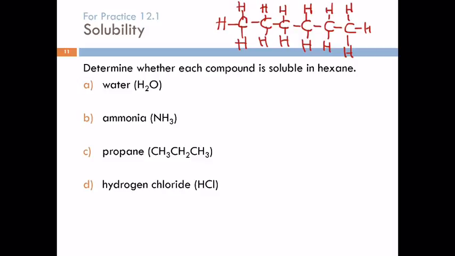Now, water has dispersion forces, but the interaction between the nonpolar hexane and the polar hydrogen bonding water is going to be much weaker than the interactions between the water molecules themselves. And so, will a solution form? No. So water and hexane are not soluble.